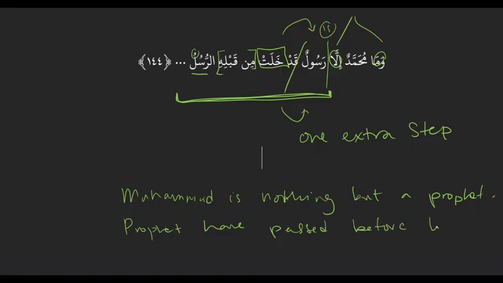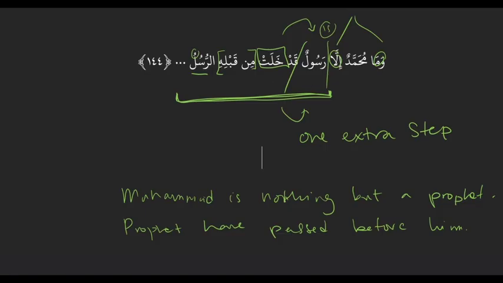It's not that it doesn't make sense, right? It makes sense, but it seems like you're ending the sentence abruptly. Muhammad is nothing but a prophet. Prophets have passed before him. The translation sounds choppy. Yeah, it's just two statements of fact, and there isn't much of a flow. So then you say, that sounds a little choppy, let me go back and see if I missed a complex descriptor. Yeah, but if you follow the first step, hopefully you won't miss your complex descriptors.